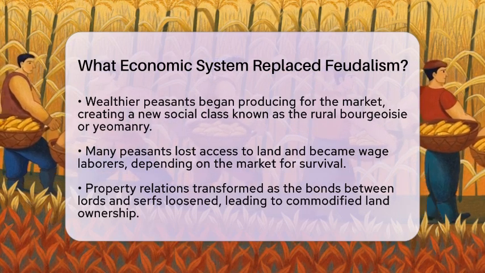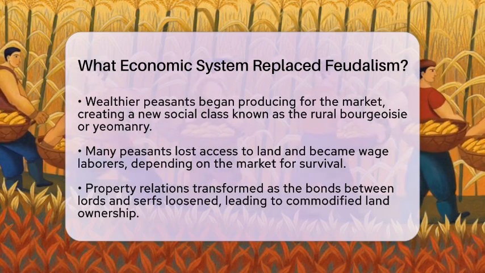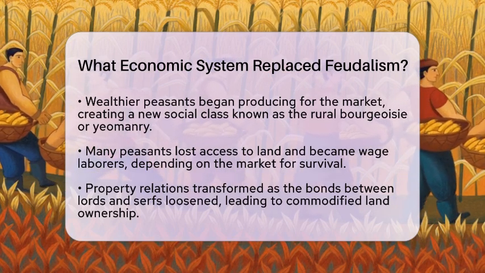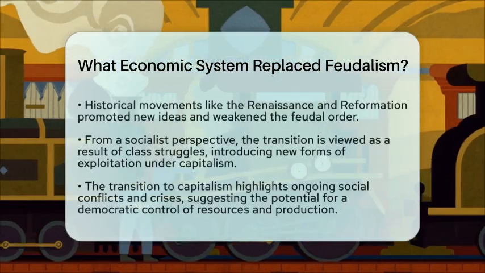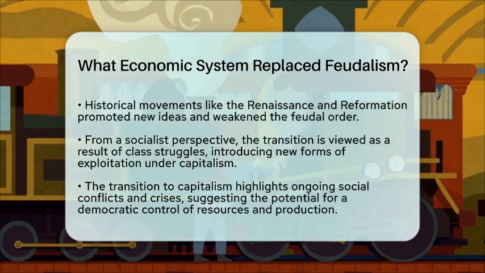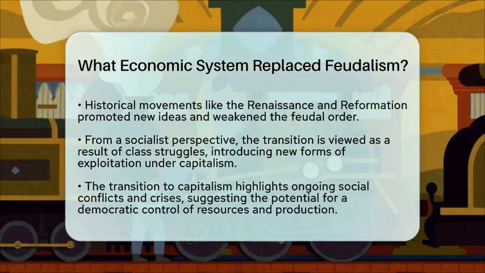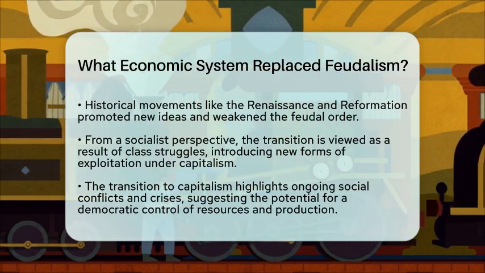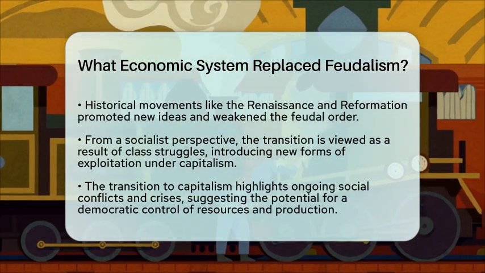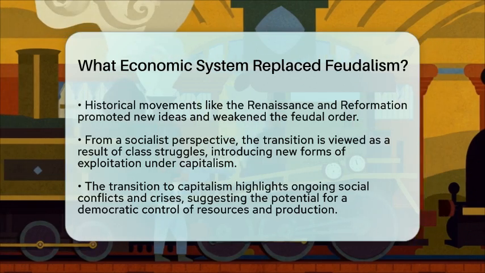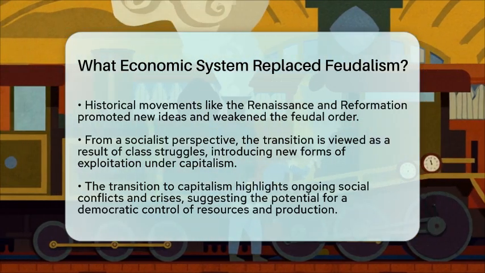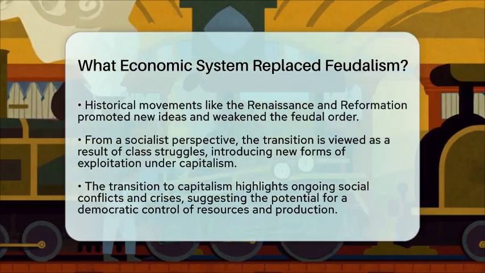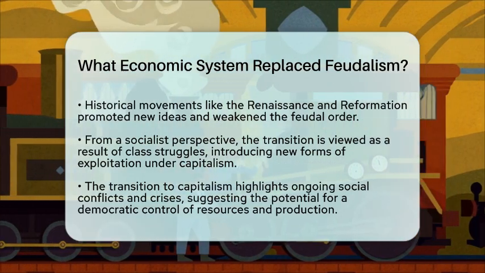From a socialist viewpoint, this transition is seen as a result of class struggles within feudal society. While capitalism replaced feudal obligations with wage labor, it introduced new forms of exploitation. Socialists argue that capitalism perpetuates inequality, contrasting it with the communal ideals of socialism. Understanding this transition helps us see why capitalism, despite its advancements, generates social conflicts and crises. It highlights the historical possibility of moving beyond capitalism to a system where resources and production are controlled democratically for everyone's benefit.